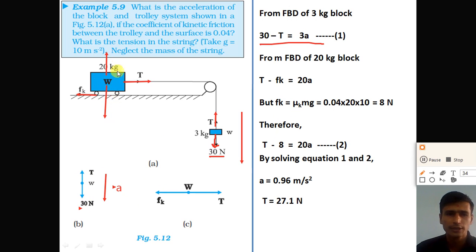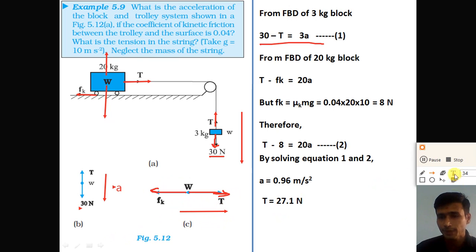Similarly, draw the forces acting on the trolley. So weight force mg is in the downward direction, normal force is in the upward direction. There is no motion in the vertical direction, so we can say that the normal force is equal to the weight force. But in the horizontal direction, the tension force is in this direction, right? And the friction force is in the opposite direction. So here the trolley is moving in the direction of the tension force with the acceleration A.